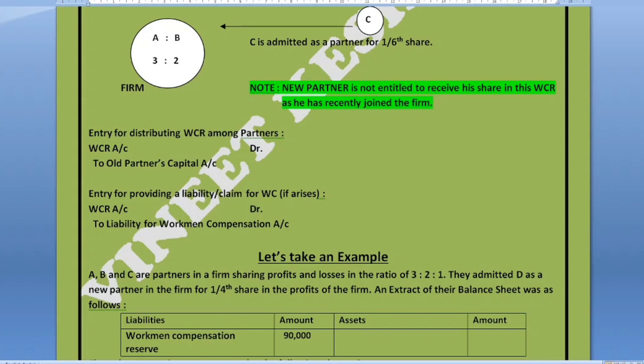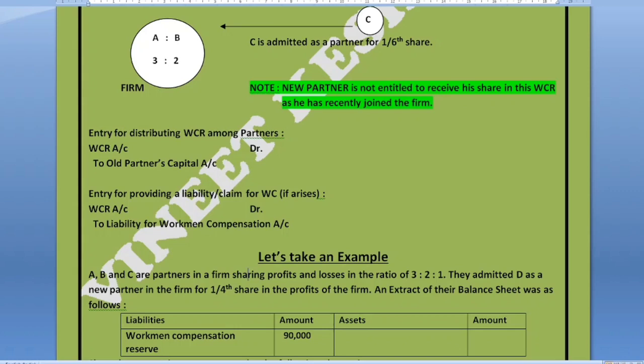Then after providing the liability, this reserve has remained with no purpose. इस रिजर्व का अब कोई पर्पस नहीं रह जाता. इस रिजर्व का पर्पस क्या था? इस रिजर्व को बनाने के पीछे ऑब्जेक्टिव क्या था? That we have to provide the liability of workman compensation if it arises. So we have seen that there was a claim and we have provided it out of this reserve, and still we are left with some balance in this workman compensation reserve. Then this reserve is now completely free from its purpose.